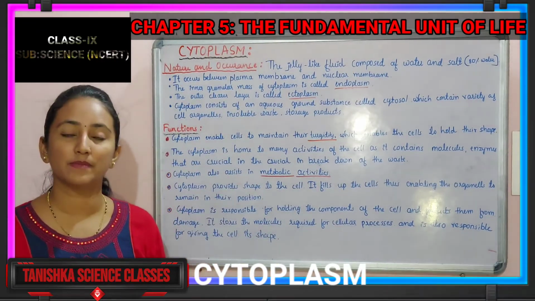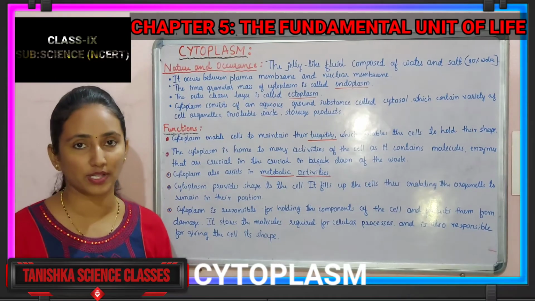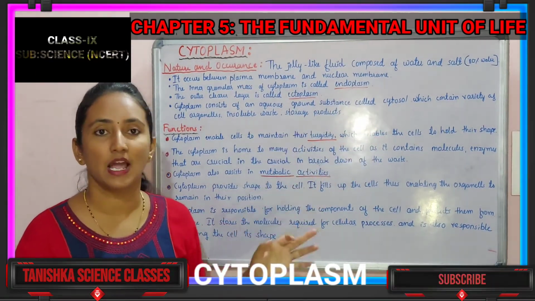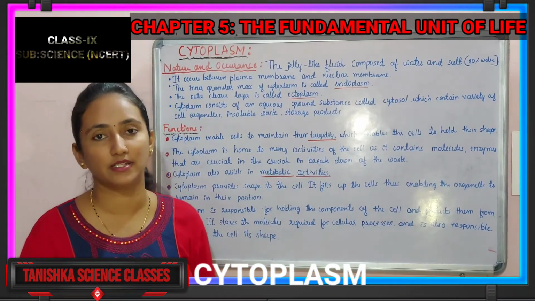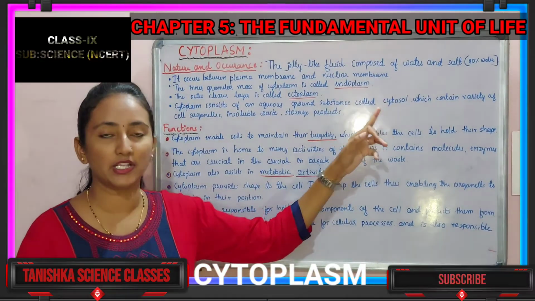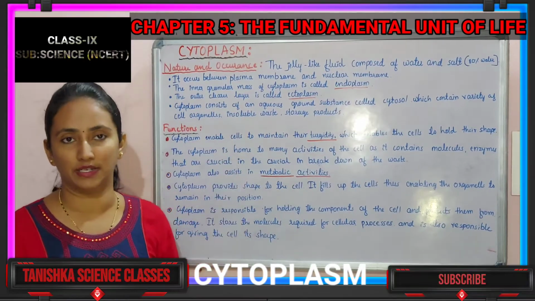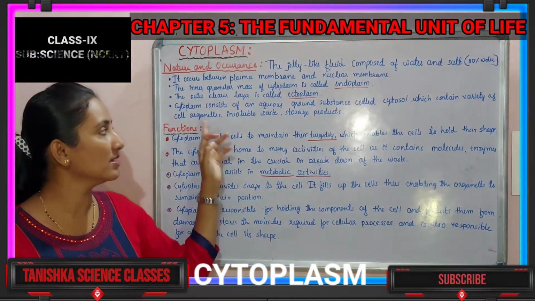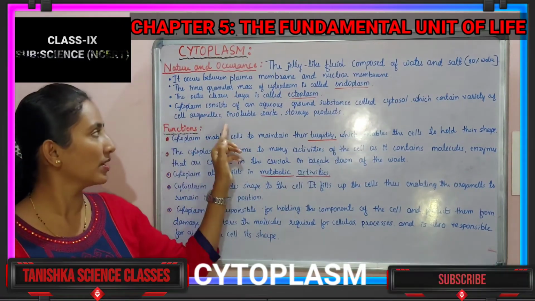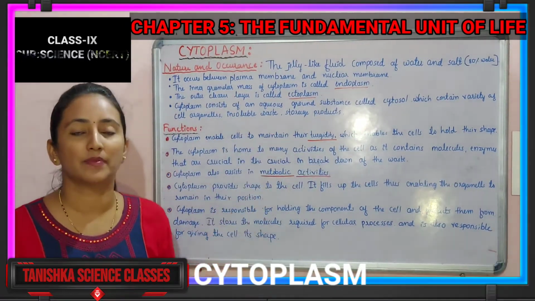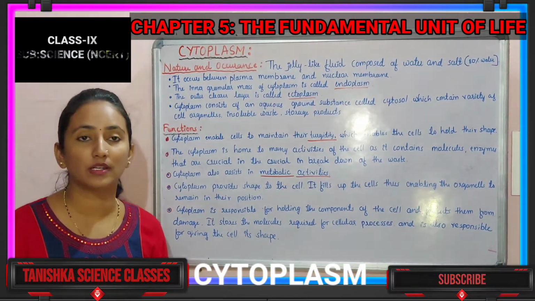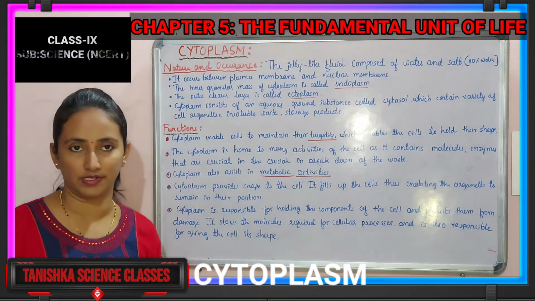And also the cytoplasm contains a ground substance that is called the cytosol. And what all things are present in this cytosol in the cell? Various varieties of cell organelles are present in it, and also insoluble waste products. So varieties of cell organelles, insoluble waste and some storage products are present in the cytosol. That is about its nature and occurrence.